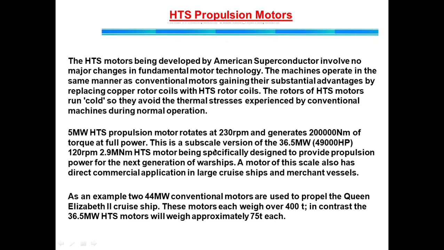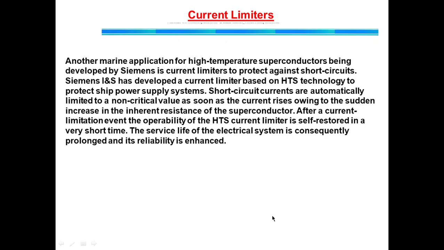This is a subscale version of a 36.5 megawatt, 49,000 HP, 120 rpm, 2.9 mega newton meter HTS motor, being specifically designed to provide propulsion power for the next generation of warships. Now this Queen Elizabeth II, wherein you have this motor. Now another marine application for high temperature superconductors is being developed by Siemens.